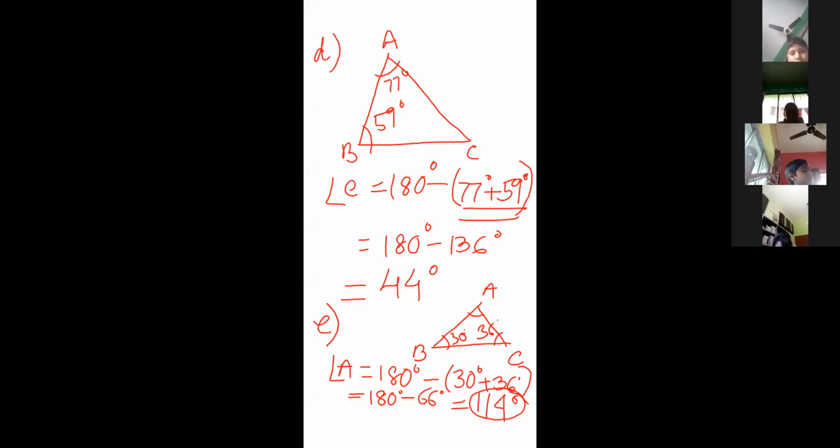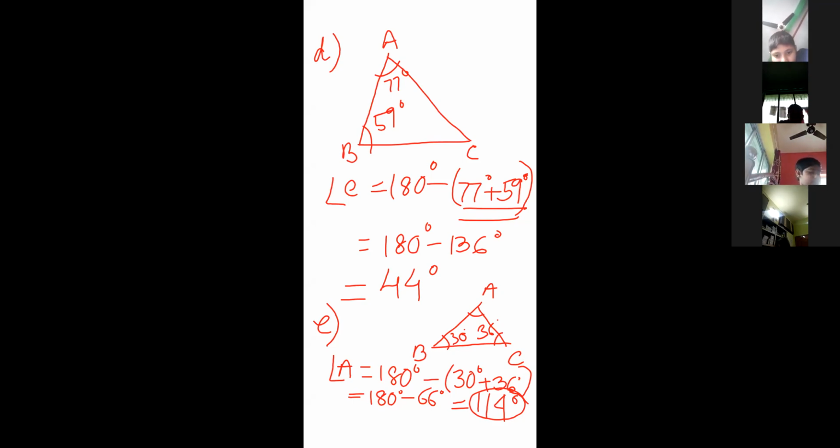Shoham, have you understood? This 114 degree is what? Obtuse angle, na? So this triangle will be an obtuse angle triangle. All of you understood? Yes, ma'am. Okay, good. Now number 8.